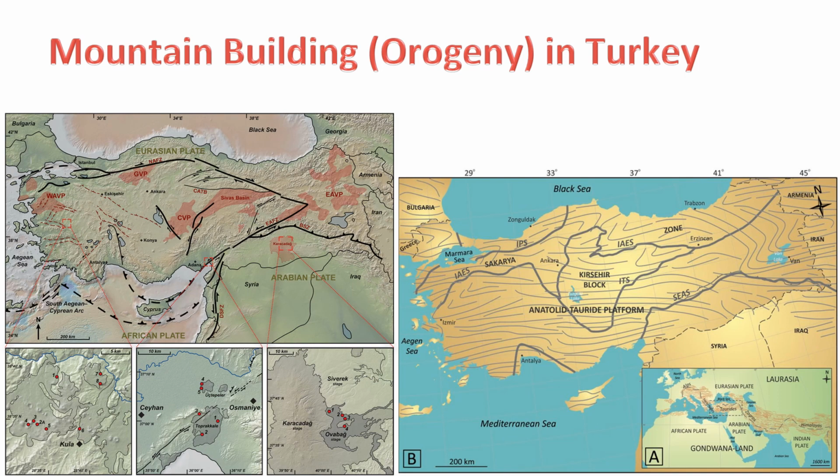Here are some key aspects of mountain building, orogeny, in Turkey. 1. Collision of tectonic plates. One of the significant contributors to mountain building in Turkey is the collision between the Eurasian plate to the north and the African and Arabian plates to the south. The collision between these plates has led to the formation of several mountain ranges.